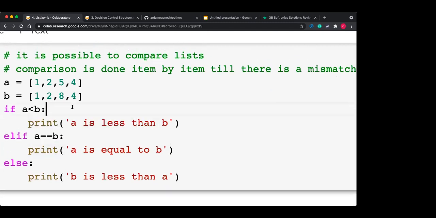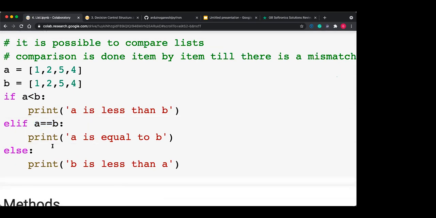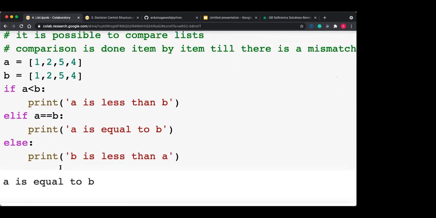You can compare the two lists item by item. So 1, 2, suppose it is 5, 4. If both lists are the same, then this condition is false. Now A equal to B: if all the item by item comparisons succeed, then A equal to B. This condition will be true and your output is A is equal to B.